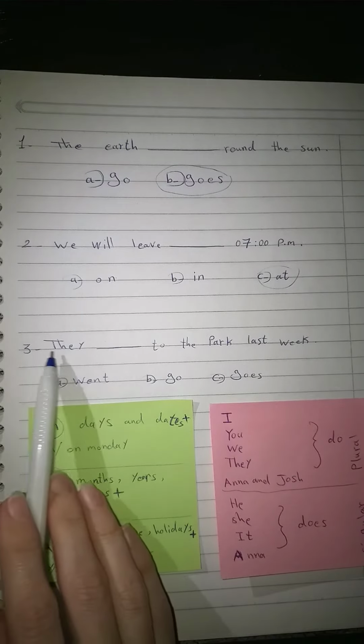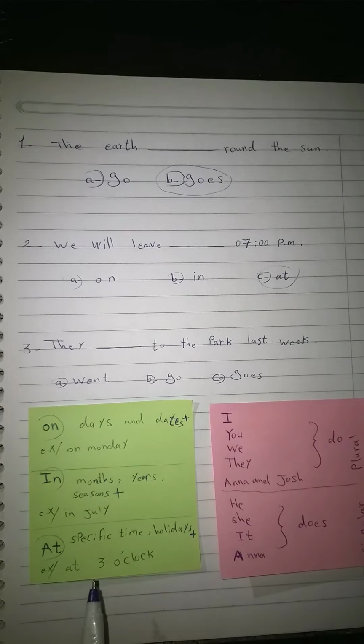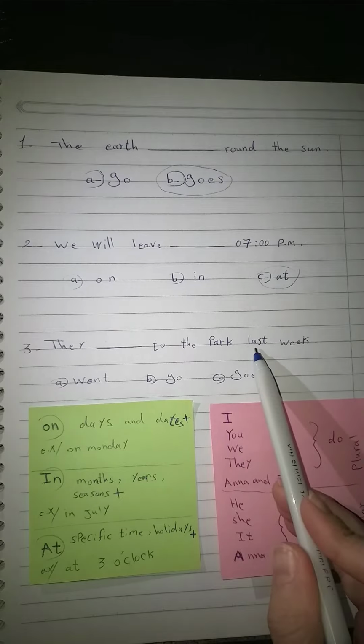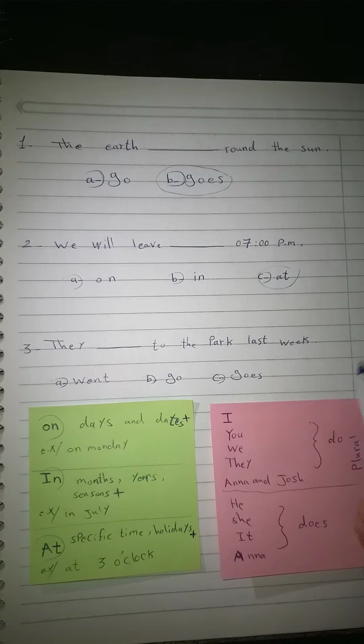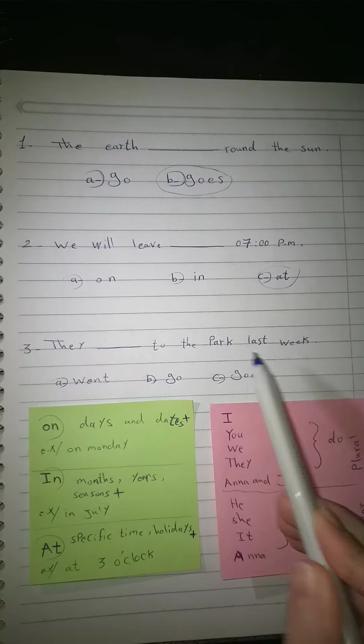Question number 3. They ___ to the park last week. I have went, go, and goes. So if we check the tense of the sentence, we have last week, right? So last week comes with what? With past tense. So the tense is past.